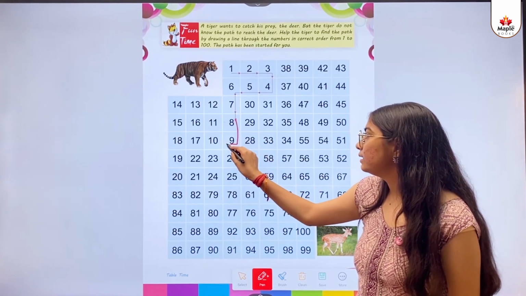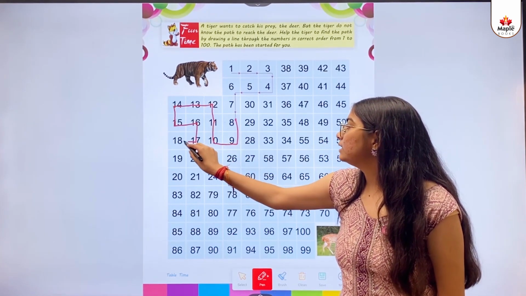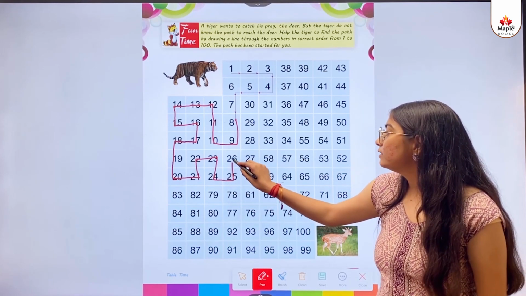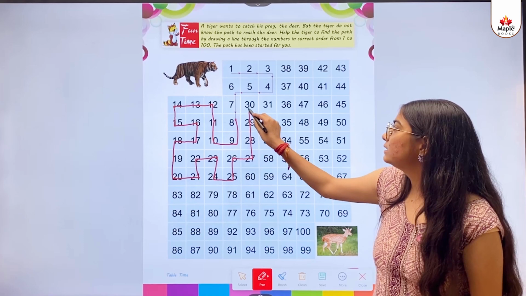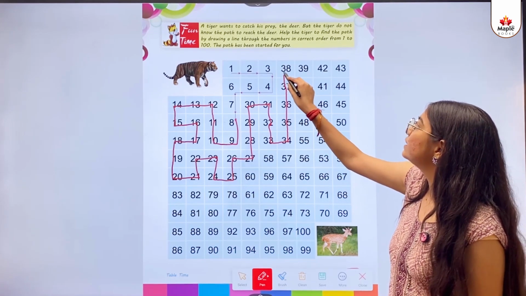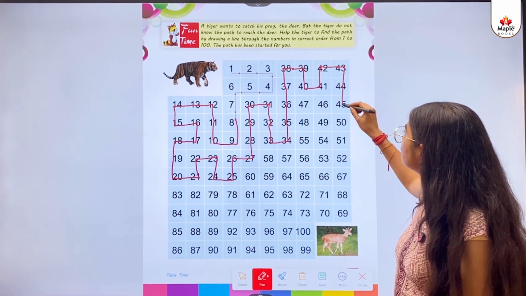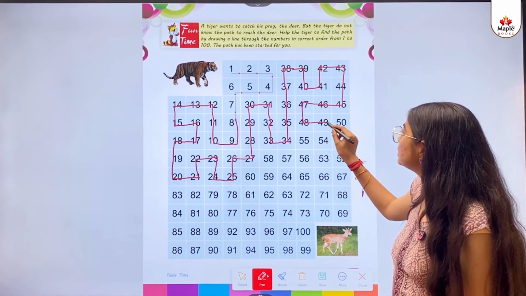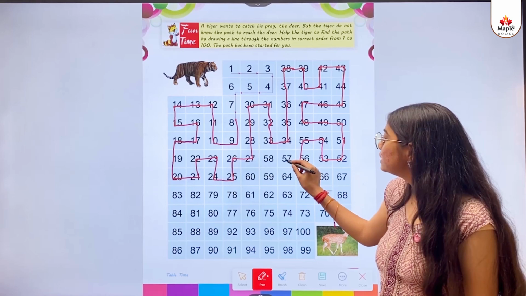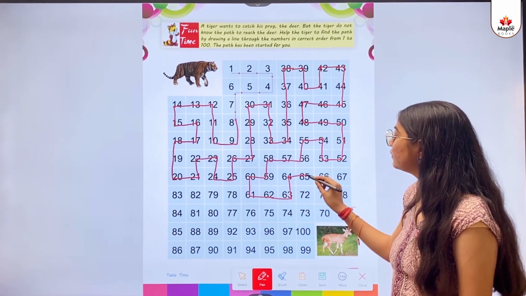8, then 9, 10, 11, 12, 13, 14, 15, 16, 17, 18, 19, 20, 21, 22, 23, 24, 25, 26, 27, 28, 29, 30, 31, 32, 33, 34, 35, 36, 37, 38, 39, 40, 41, 42, 43, 44, 45, 46, 47, 48, 49, 50, 51, 52, 53, 54, 55, 56, 57, 58, 59, 60, 61, 62, 63, 64, 65, 66,